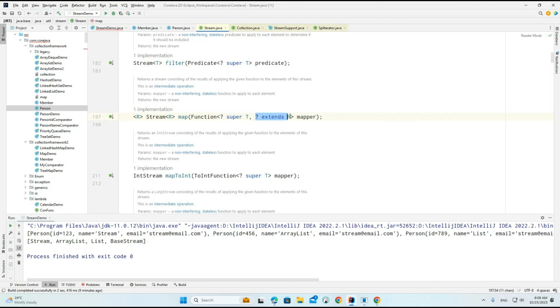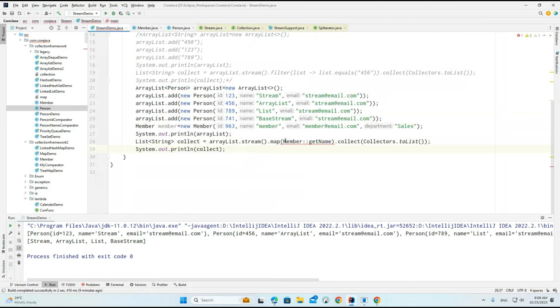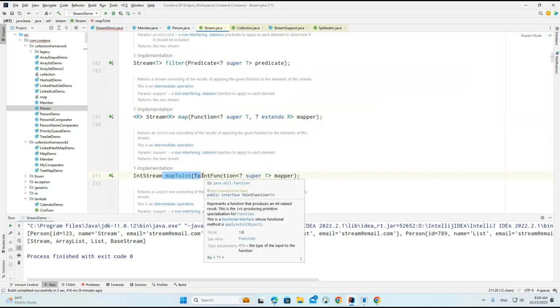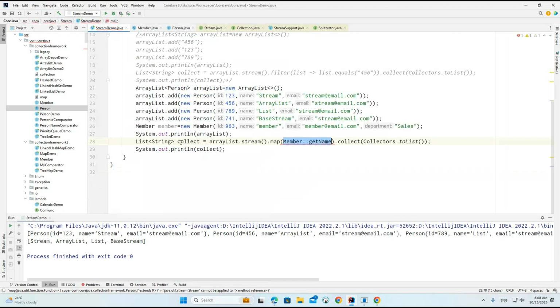So I will show you two examples, one on this particular part and a second one. I need to create one example to provide the super related example. We will see that example, but another important section I'm trying to explain is mapToInt. If I want to work with this particular mapToInt, what can we do now?